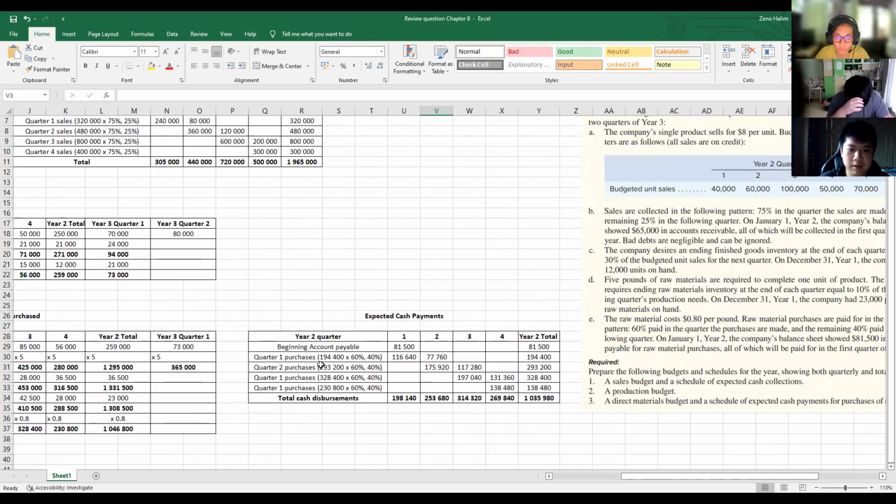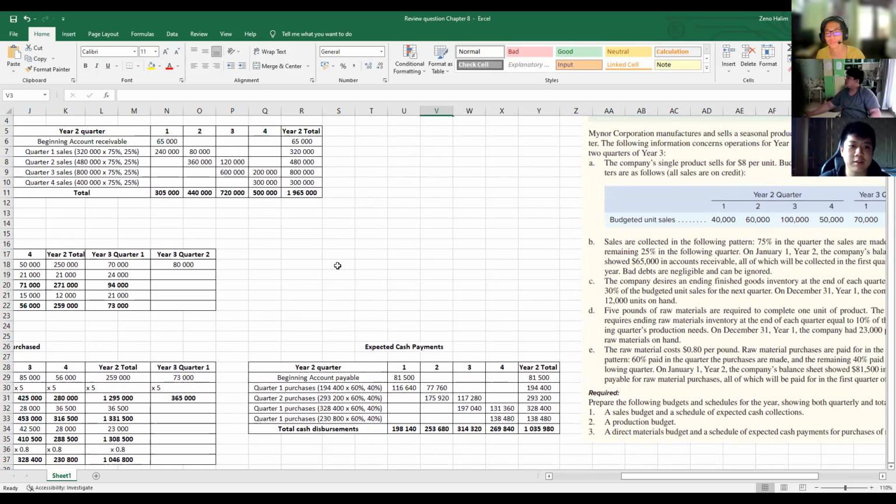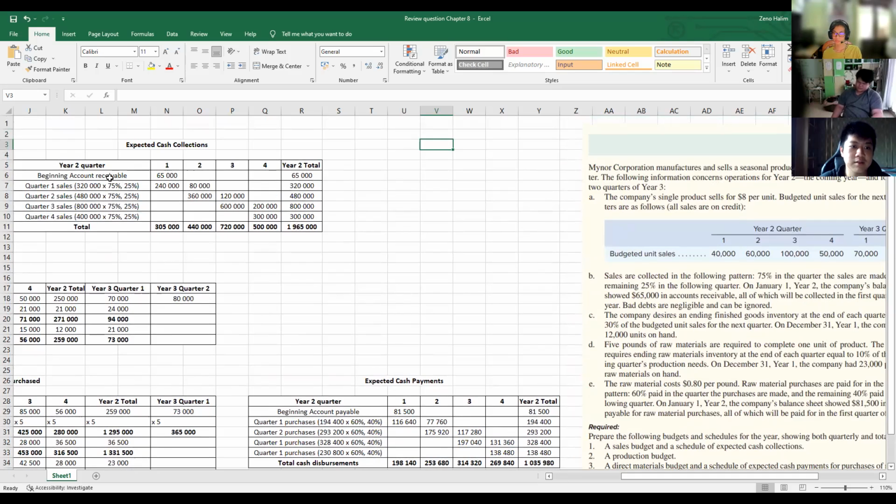So 194,400 multiplied by 60% will be 116,640, and the rest of it will be paid in the following quarter, which is 77,760. Also for the cash payments, we'll be adding the accounts payable, which is different from the first one, expected cash collection, where we used the receivables.